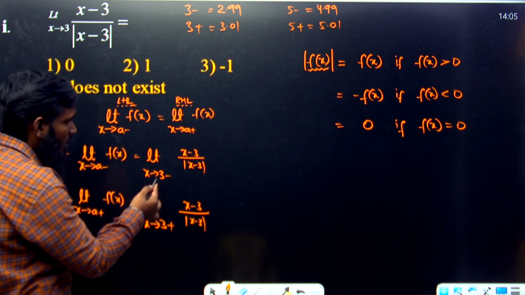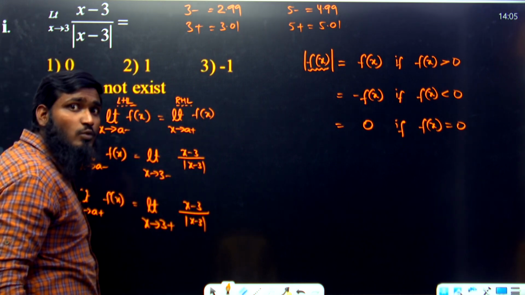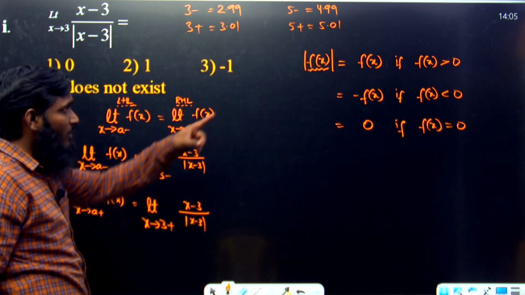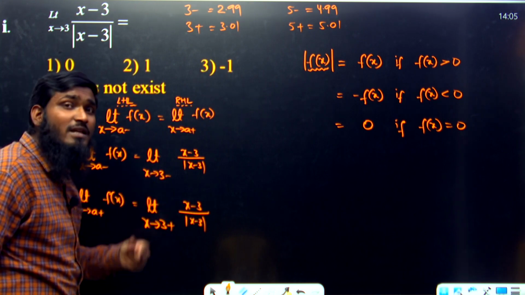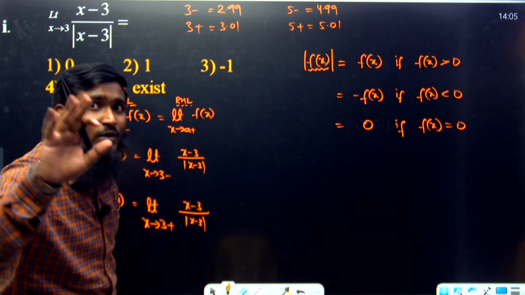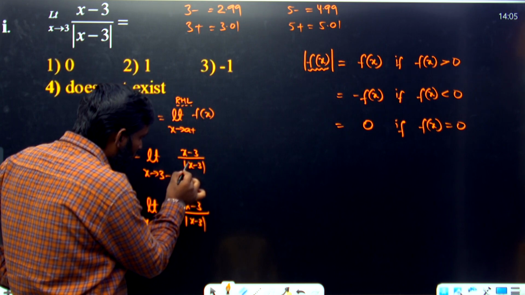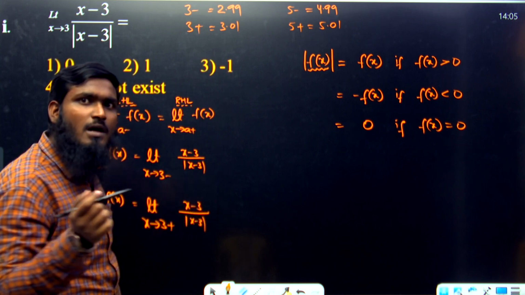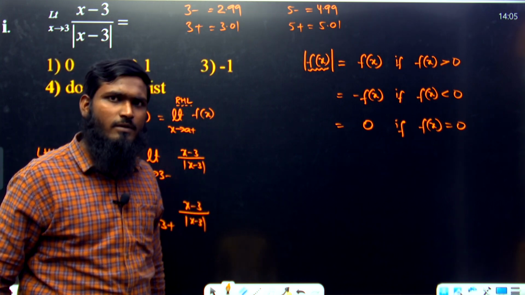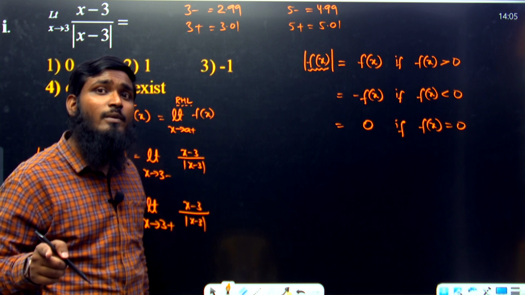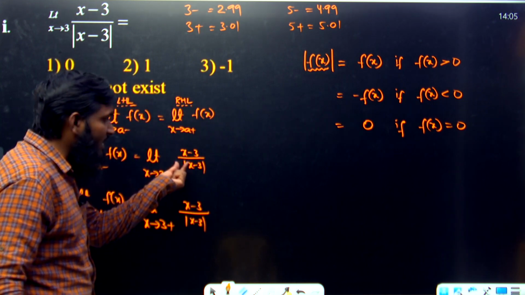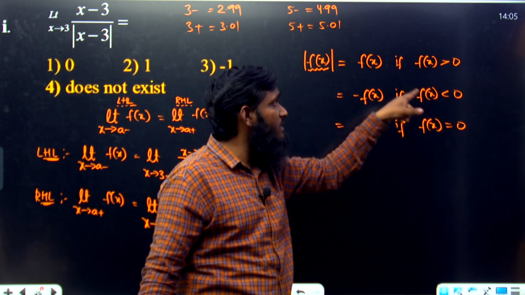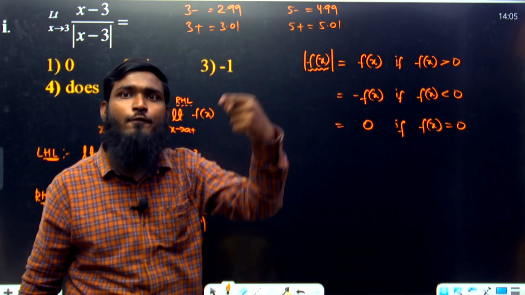So over here also we have taken 3 minus. No need to substitute directly over there, we are only assuming. Now we have to apply the condition. 3 minus means we have taken 2.99. Now can you tell me, 2.99 minus 3 means we are getting a positive number or a negative number? A negative number. If it is negative, it is less than 0. If it is less than 0, then we have to write minus f of x.